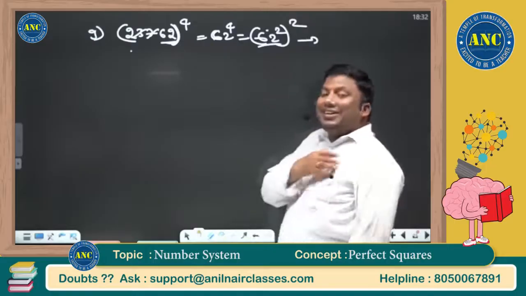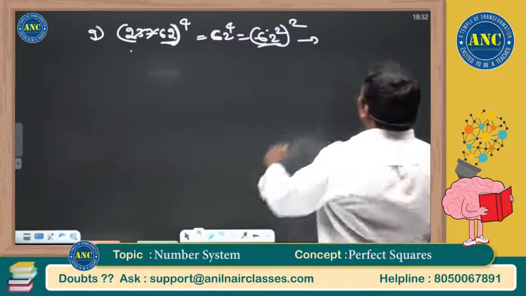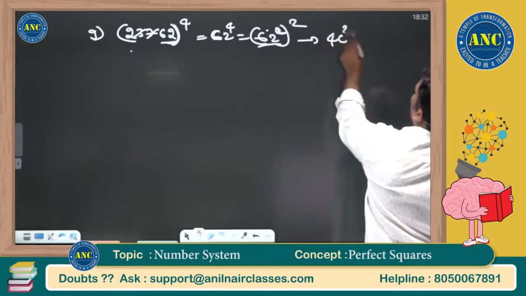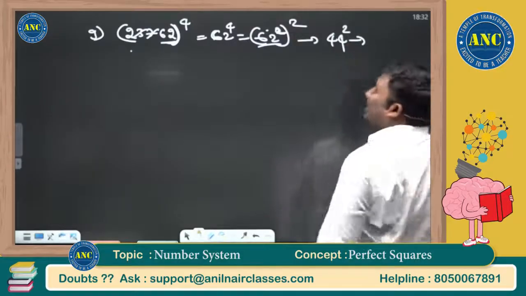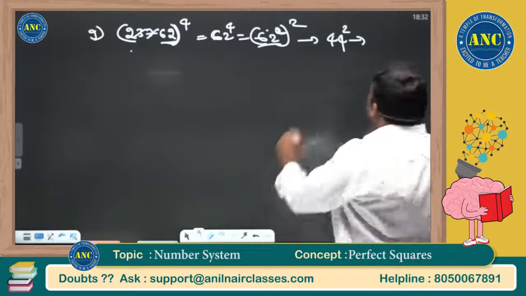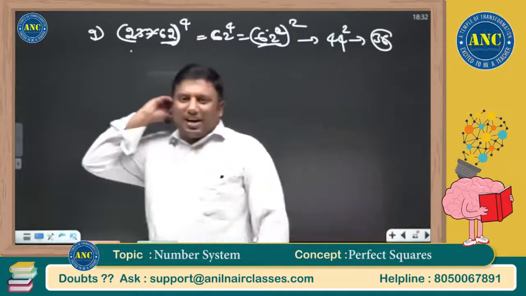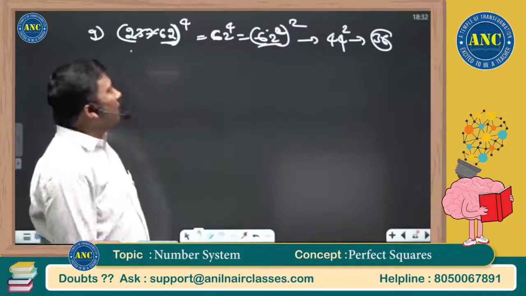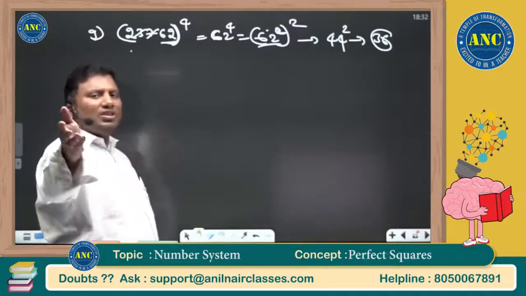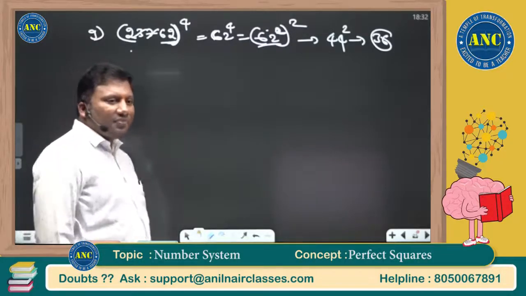62 is how much more than 50? It is 12 more. 12 square is 144. Then 44 is how much less than 50? 6 less than 50. 6 square is 36. First we take power 2, next we take power 4, then power 120, power 360, like that.